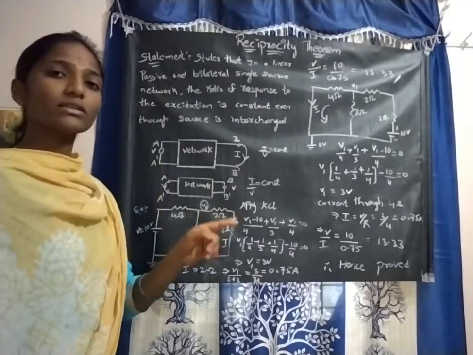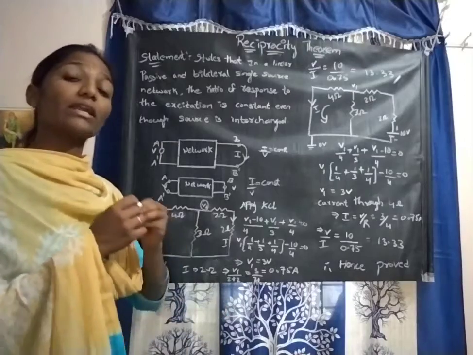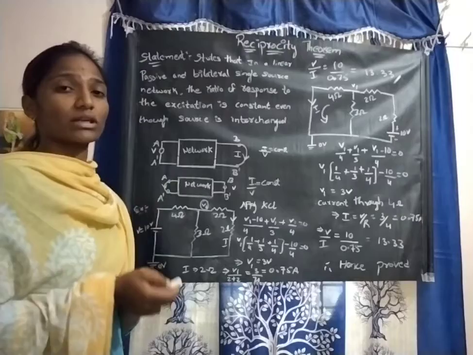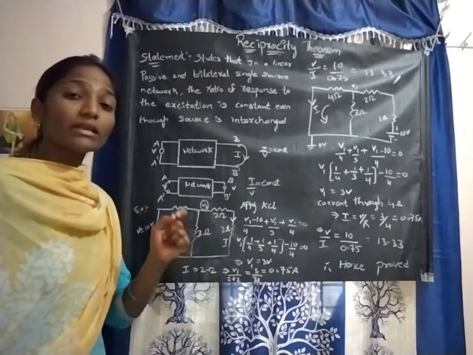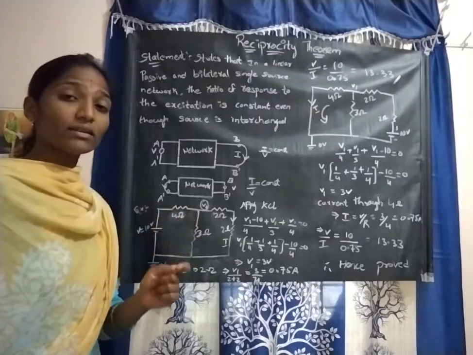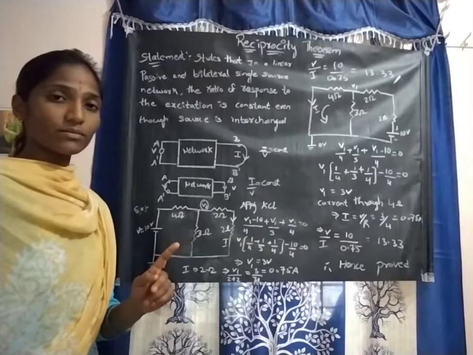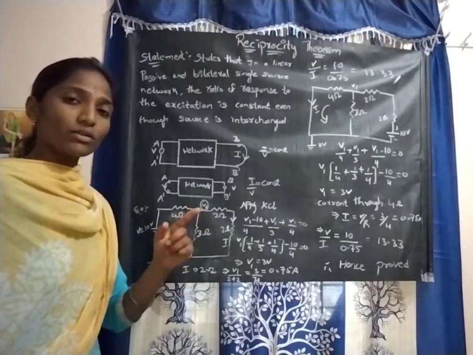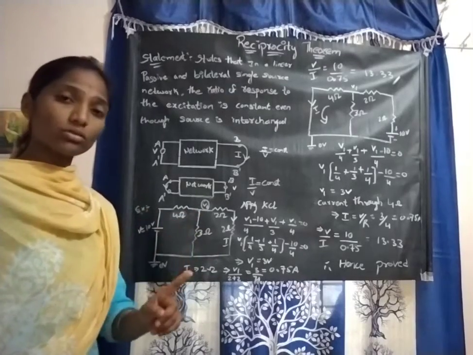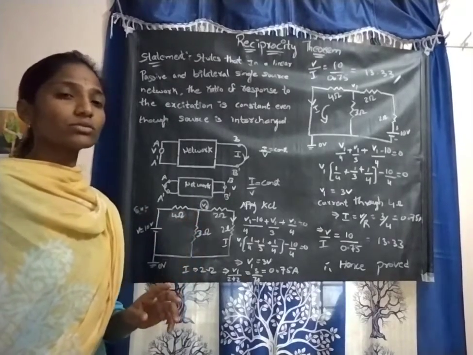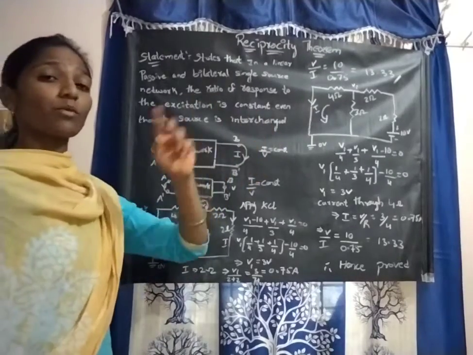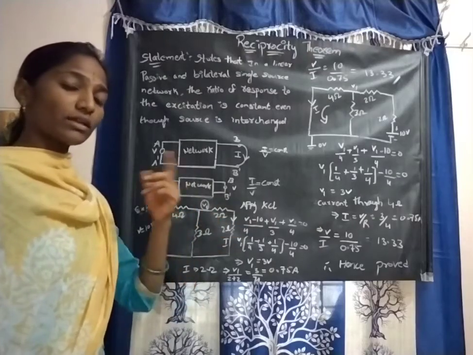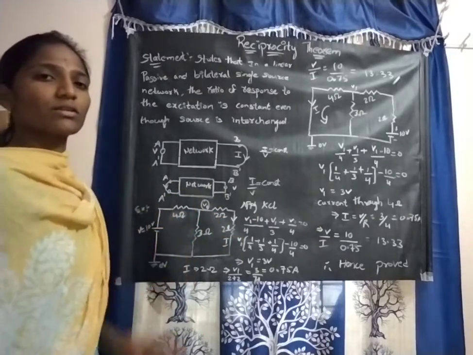The reciprocity theorem states that in any linear, passive, bilateral single-source network, the ratio of the response to the excitation will be the same, even though the input and the output terminals are interchanged.